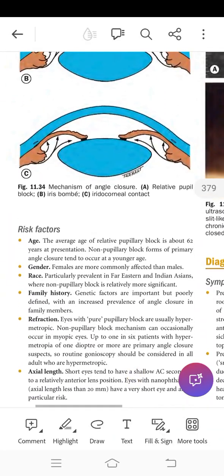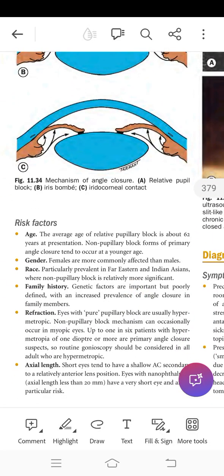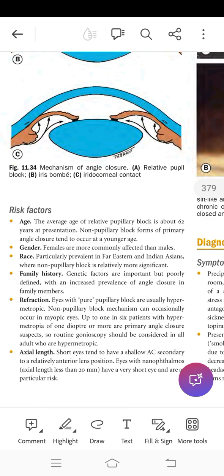So these are the risk factors. Age: 62 years for pupillary block and younger age for non-pupillary block. Female gender. Race: particularly Far Eastern and Indian Asian. Family history: positive in family members. Refraction: pure pupillary block usually hypermetropic, non-pupillary block mechanism in myopic eyes. Axial length: nanophthalmos.